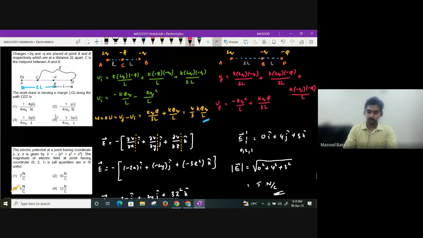So let us search for that. 1 by 4 pi epsilon naught, 4 capital Q small q divided by 3L. First option should be our answer. Understood, everyone? Yes or no?